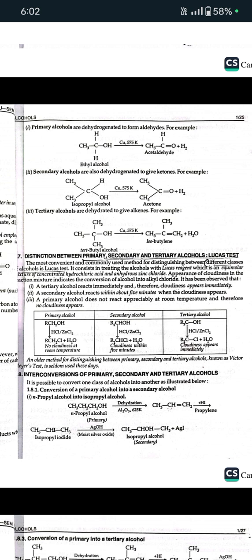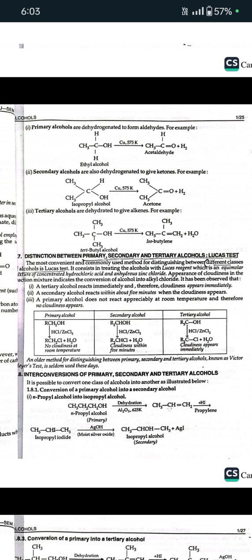Now here are some distinguishing tests between primary, secondary and tertiary alcohols. First is the Lucas test. The most convenient and commonly used method for distinguishing between different classes of alcohols is the Lucas test. It consists in treating the alcohols with Lucas reagent, which is an equimolar mixture of concentrated HCl and anhydrous ZnCl2. Appearance of cloudiness in the reaction mixture indicates the conversion of alcohol into alkyl chloride. A tertiary alcohol reacts immediately and therefore cloudiness appears immediately. A secondary alcohol reacts within about 5 minutes, when the cloudiness appears. A primary alcohol does not react appreciably at room temperature and therefore no cloudiness appears.